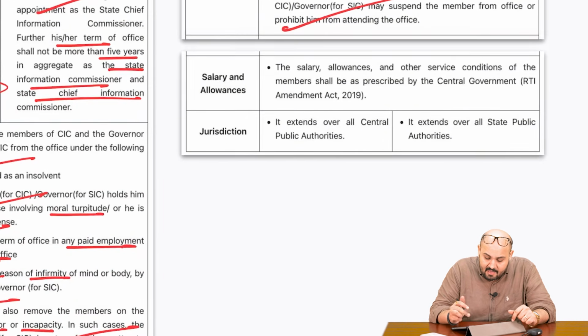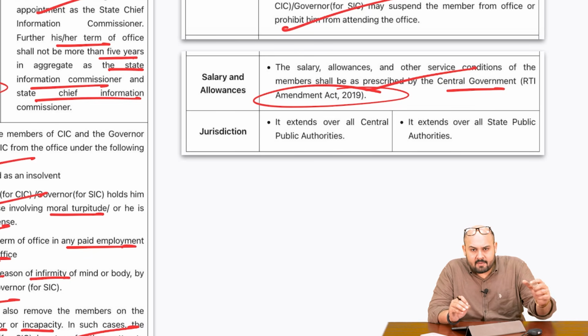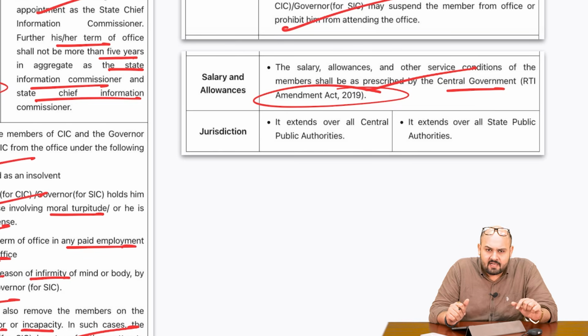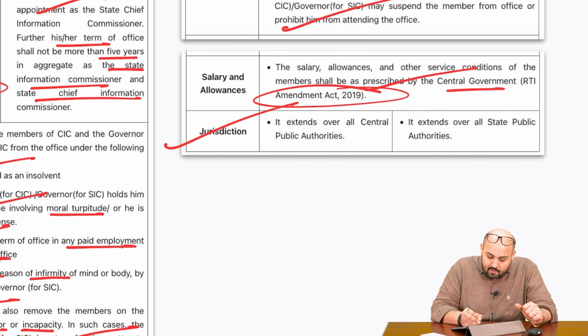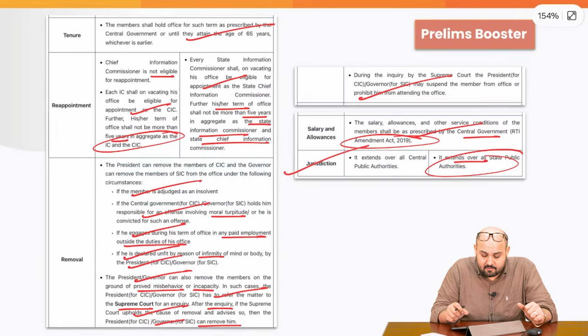Salary: the salary, allowances and other service conditions shall be prescribed by the central government, and this was done through the RTI amendment. A lot of havoc and chaos was created, because many people said that the government is trying to stifle these institutions, trying to suppress the freedom or autonomy of these institutions. Jurisdiction: it extends over all the central public authorities, and with respect to the state, it extends over all the state public authorities. So this is what you have to know with respect to this particular article.